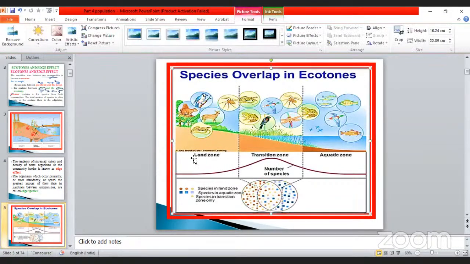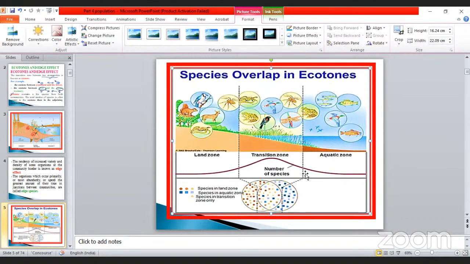See the land zone. This is considered as a land zone. What are the animals living here? Just imagine. The aquatic zone is also another one. So here some of the animals migrate from here to here, and also from land to here. So it is considered as which one? Edge border. That is very, very important. The number of species depends upon it.